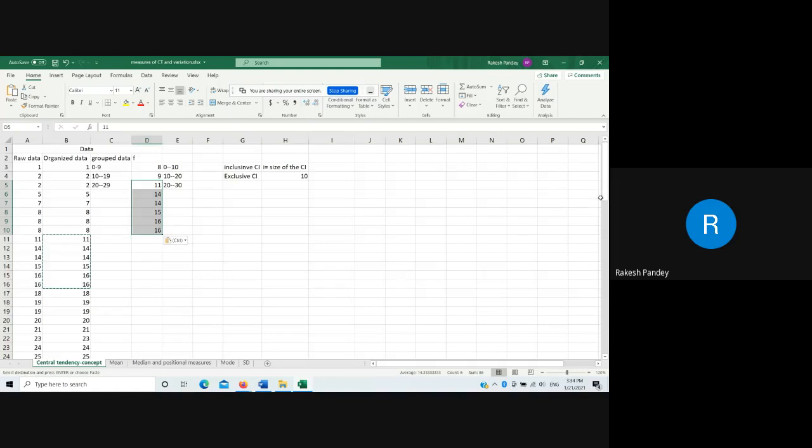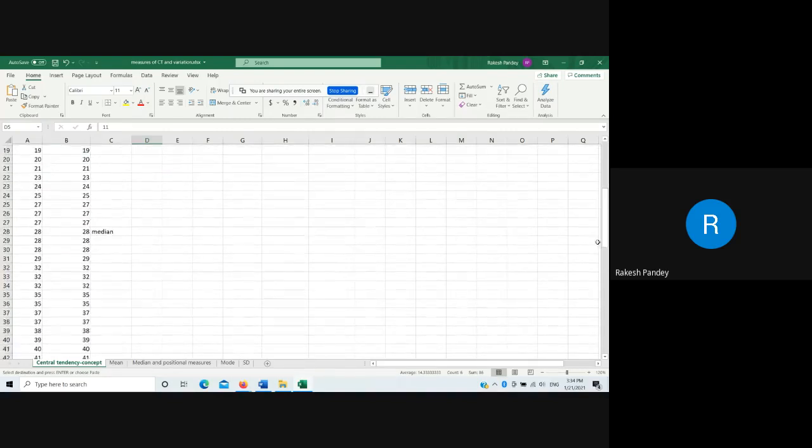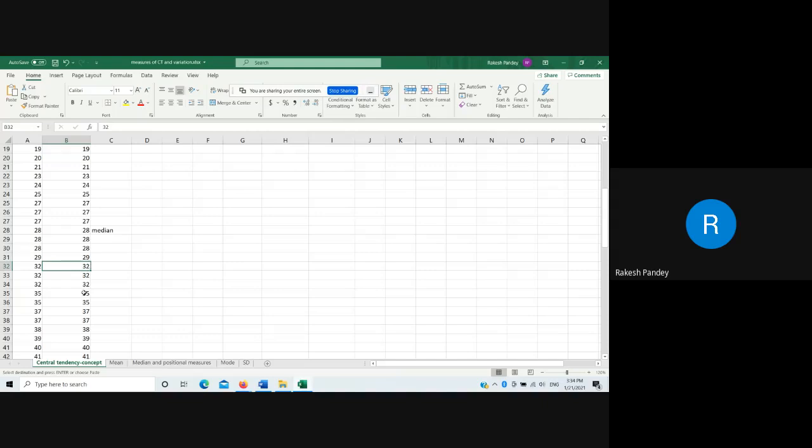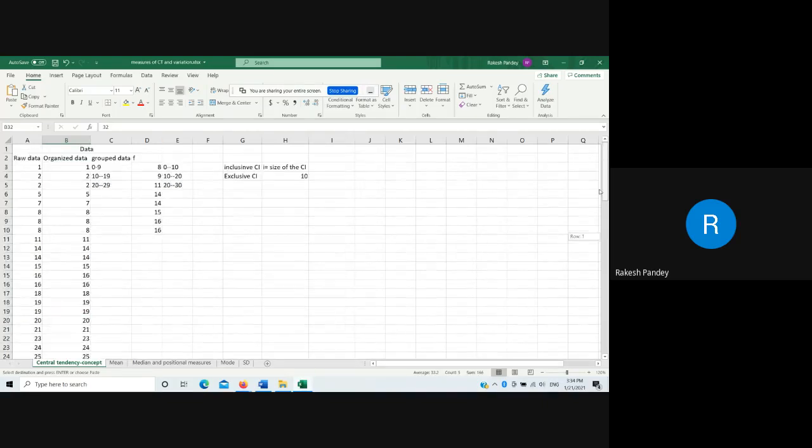This is not truly random, but I am selecting these values. Am I audible? Because I am not sure whether I am connected or have lost connection. Yes, sir, audible. Thank you very much. So now we have, from 3 to 15, a randomly selected subset of 12 values of this data.